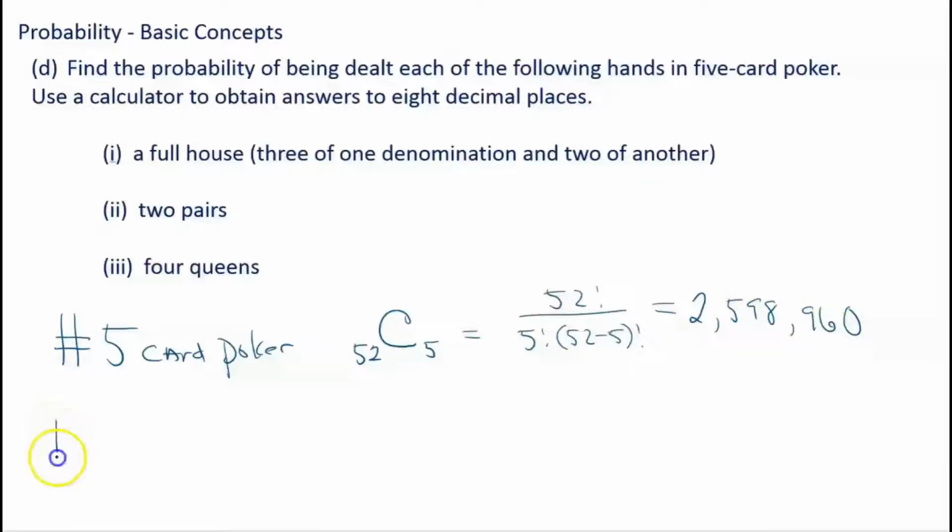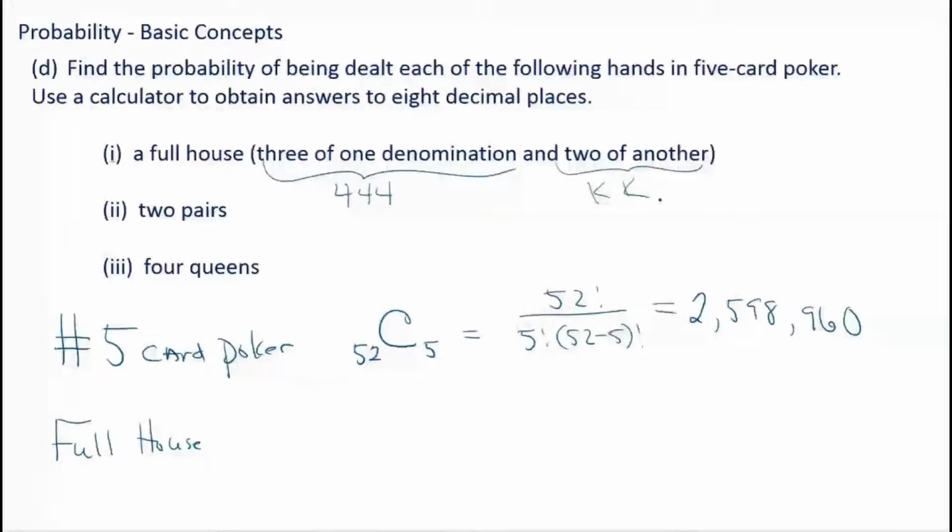Now we need to calculate a full house. Now don't stress, because I'm about to show you the way they wanted you to do this problem in the textbook, but I want to discuss this. So a full house. So 3 of one denomination is in a full house. What does that mean? 3 of one denomination, like a 4, and a 4, right? And then 2 of another denomination, like maybe a king and a king. That would be a full house.